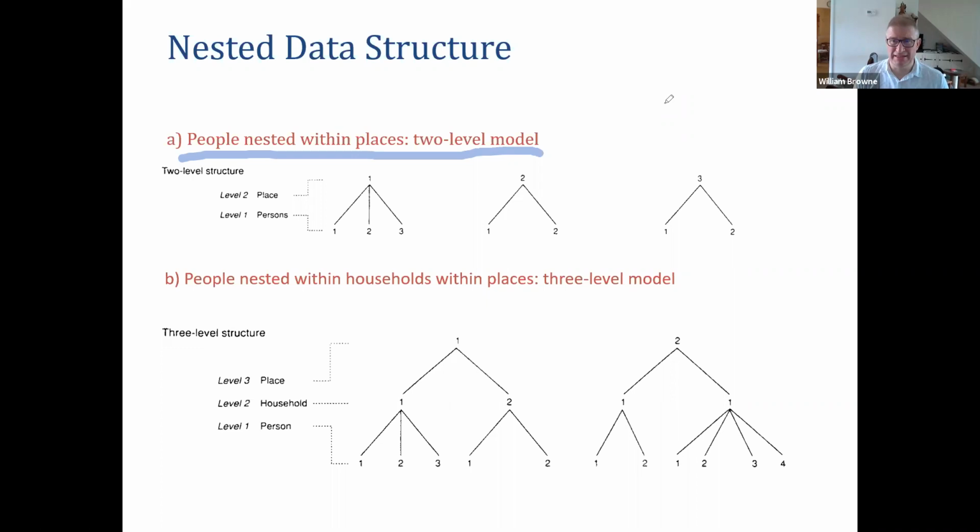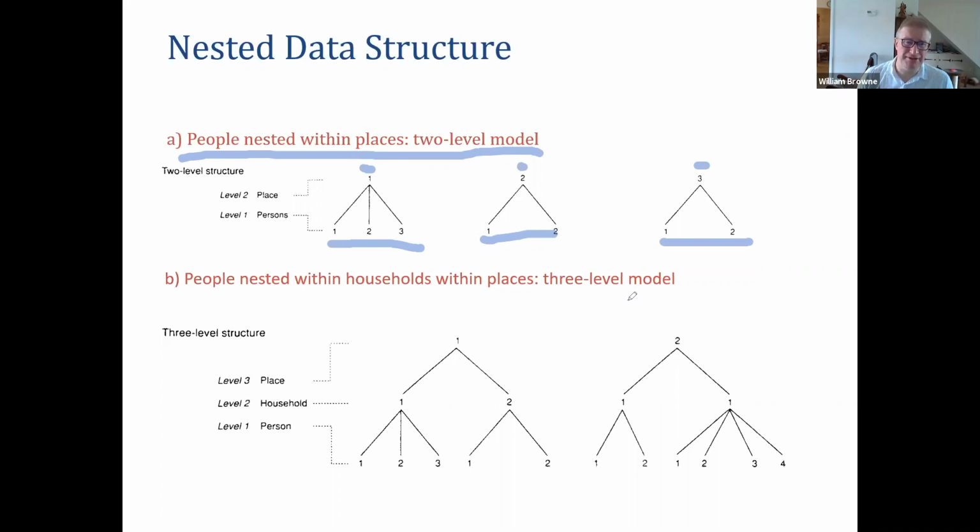Where they live might influence their responses. They might be clustering due to geography. So here we have these 3 people, 1, 2, and 3, in the first area. These 2 people are in the second area, and these 2 are in the third area. And we can draw these tree-like diagrams, and we can say, well, can we do more than that? Can we have more structures than these simple two-level structures?